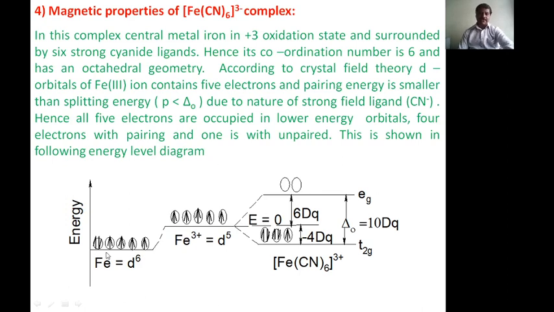Therefore, we say that the Fe is first a d6 configuration as an isolated neutral atom, with 6 electrons filled in the d orbital. Now, Fe3+ means that 3 electrons are removed.